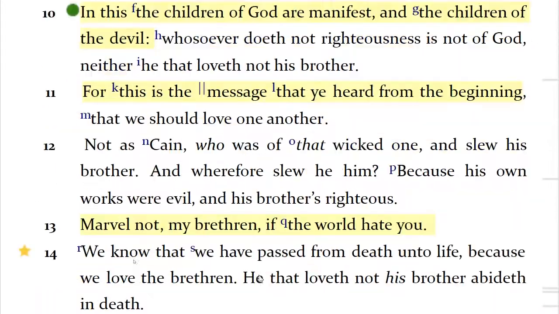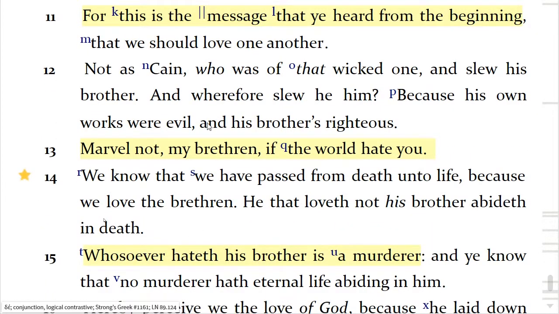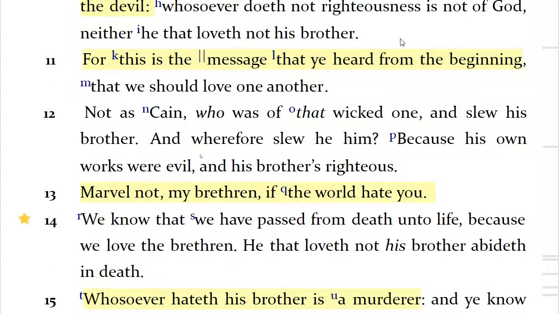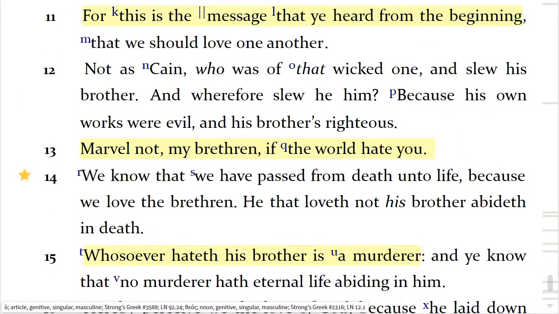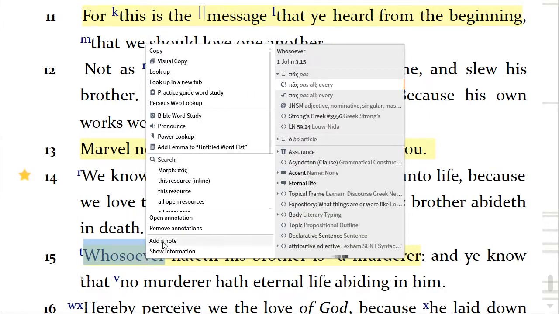But now you can see that each one of these colors is actually a note waiting for you to write in it. Because you haven't activated it yet or turned it on in that capacity doesn't mean it's not a note. This is pretty cool. I kind of like that. Down here again, "whosoever hates his brother is a murderer." I don't see any note there, but I know that there's an empty note there. It's not turned on, and I haven't written anything in it yet. Or maybe I have.